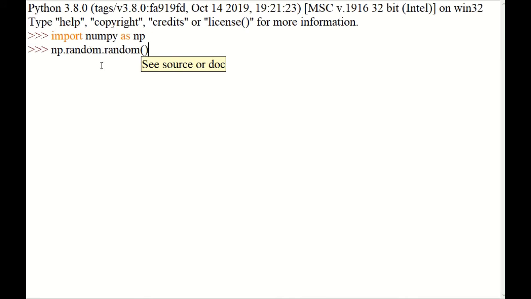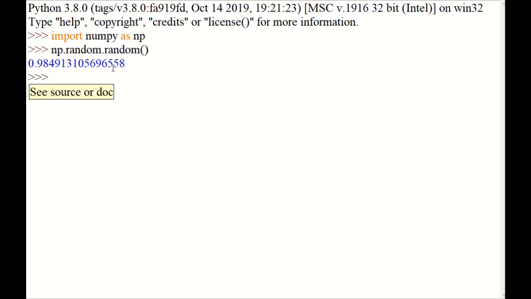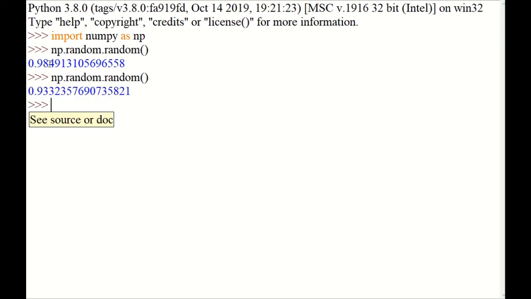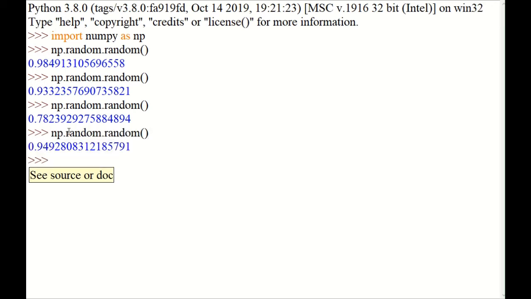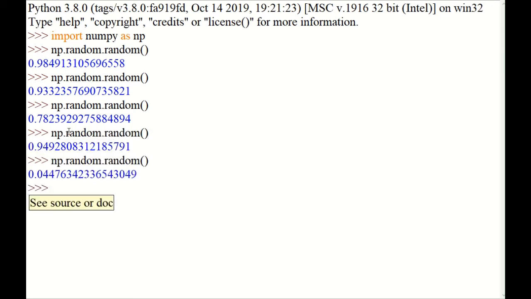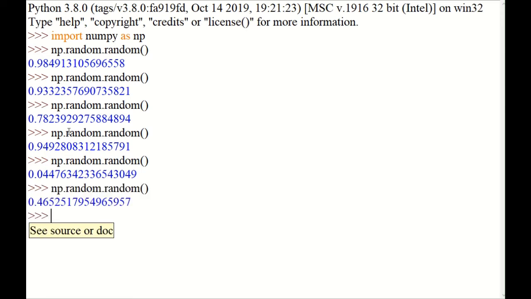Actually no argument is required. You can have one random number. Now let me try the same command. You'll get a different one. Now you can get another value. This will definitely be another one. Ideally speaking, you are not supposed to get the same value the next time.